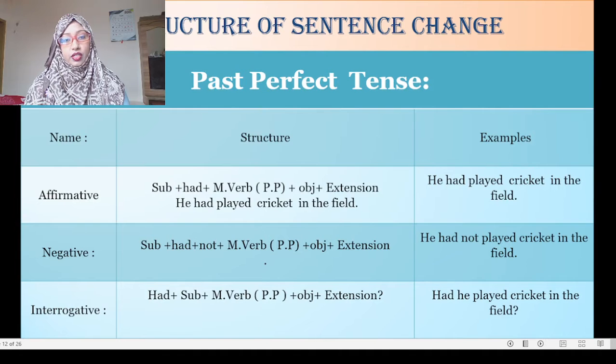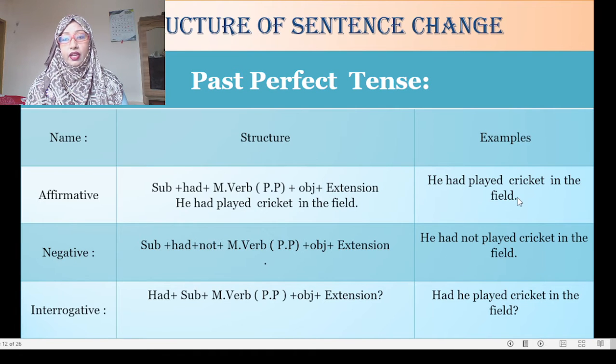Structure of sentence change of past perfect tense. So I will show in this slide the structure as well as the sentence change, that is affirmative to negative, negative to interrogative, or affirmative to interrogative. If the sentence is affirmative, then the structure will be subject plus had plus main verb pp, that means past participle form, plus object plus extension.